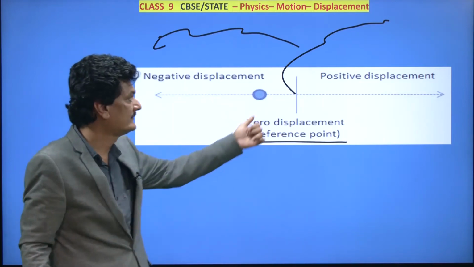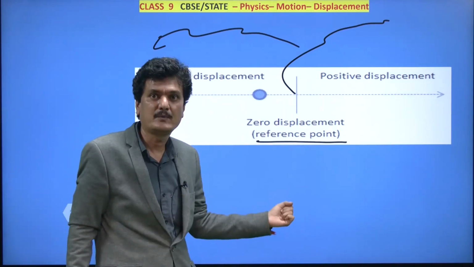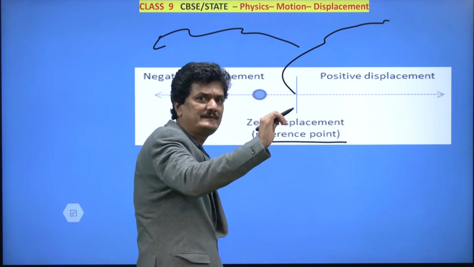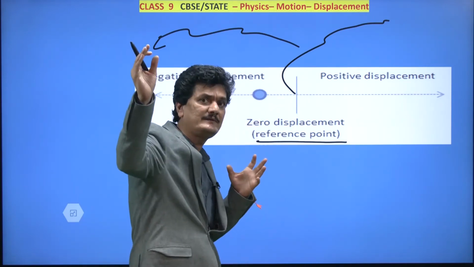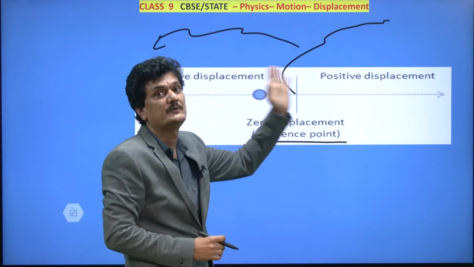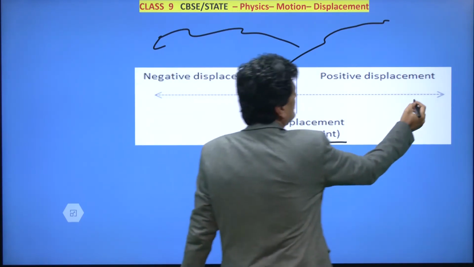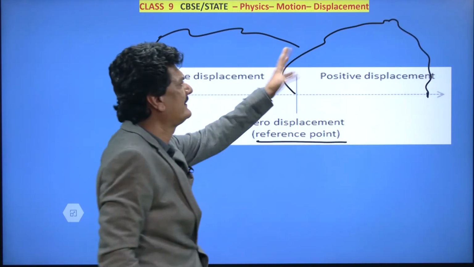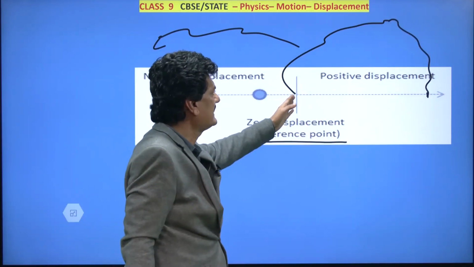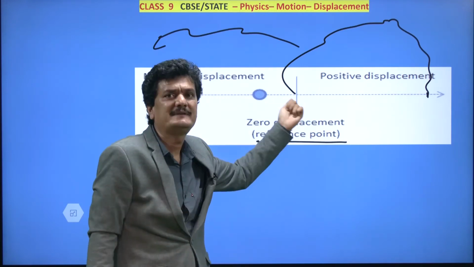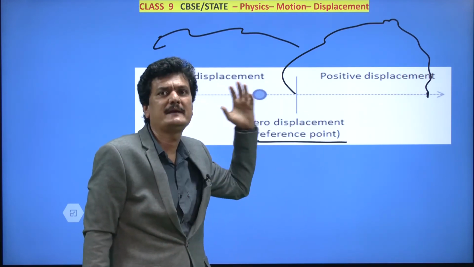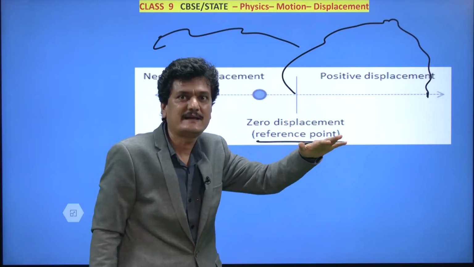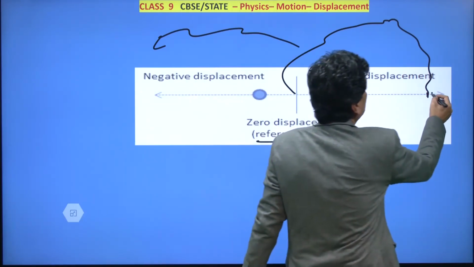So therefore, at the starting point, there we will put the x-axis, and we will extend that x-axis till the final position of the body. Let's say the body stopped here, and this was the path. We're not interested in the path. This is the starting point. Here we kept the x-axis. Wherever the body began to move, we kept the x-axis, and we extended it till the point where the body stopped.